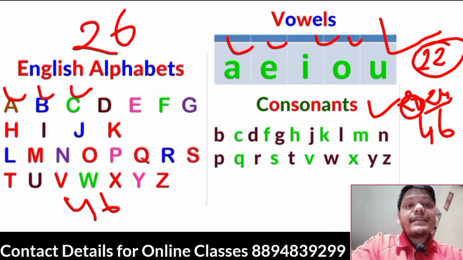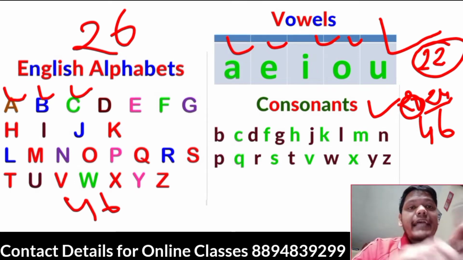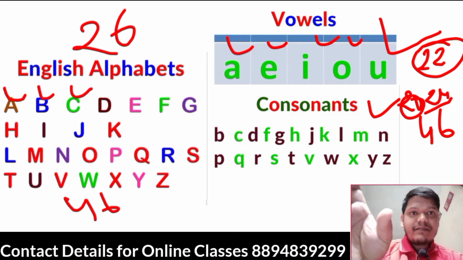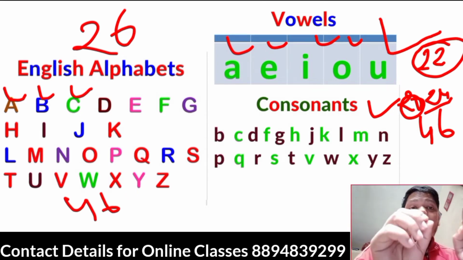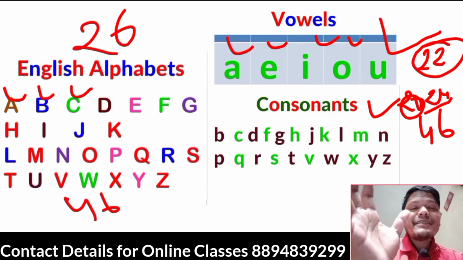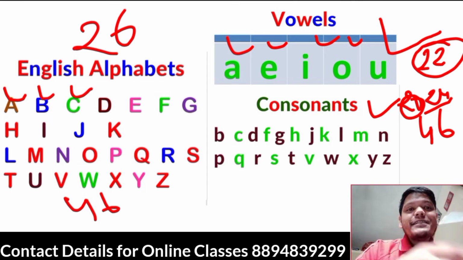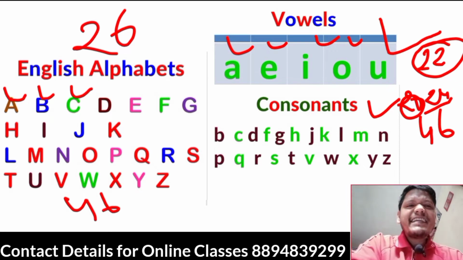What does it mean? It means one letter has 2-3 sounds. Fine. One vowel has 4-5 sounds. The same vowel is used in different ways for different sounds. That is the little difficulty in reading English. When we want to read English, we find difficulty in how to pronounce, how to join the consonant and vowel sounds in order to pronounce that particular word very correctly. Let's see it in detail.